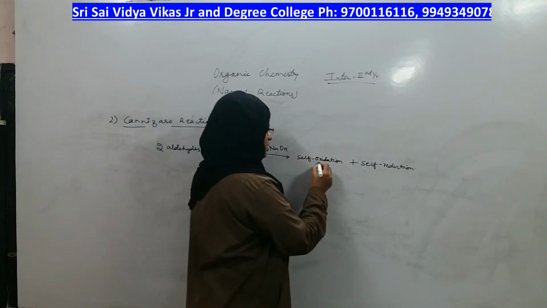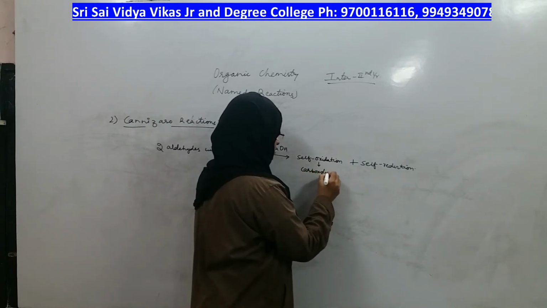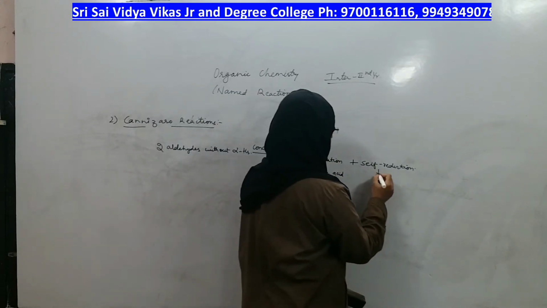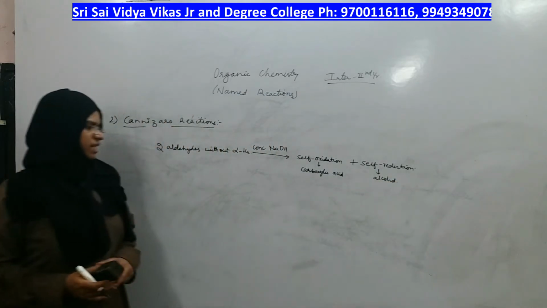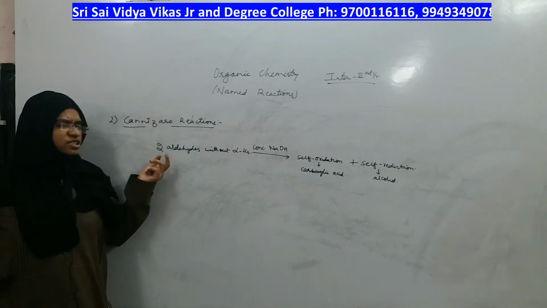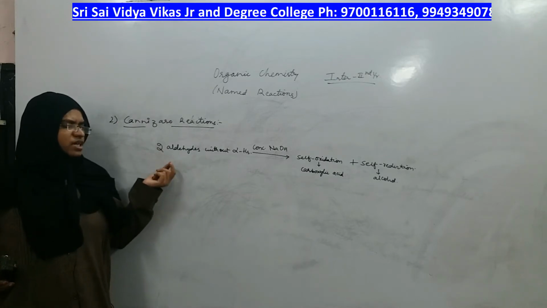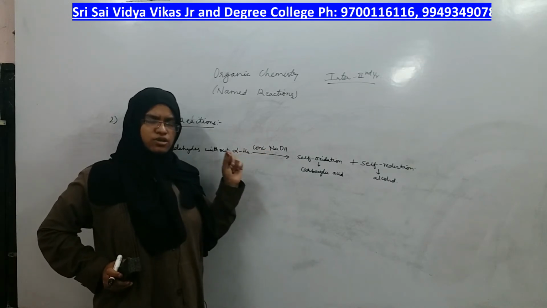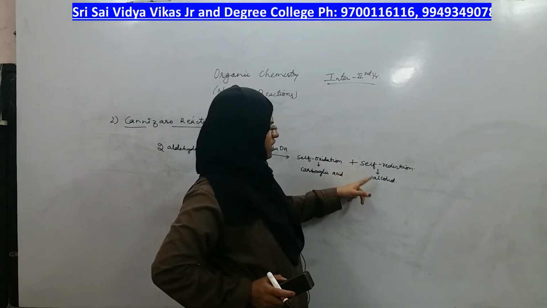Self oxidation will give you carboxylic acid and self reduction will give you alcohol. Now let me define the Cannizzaro reaction once again. Aldehydes without alpha hydrogens undergo the reaction in the presence of concentrated NaOH to give a self oxidized product as well as a self reduced product.